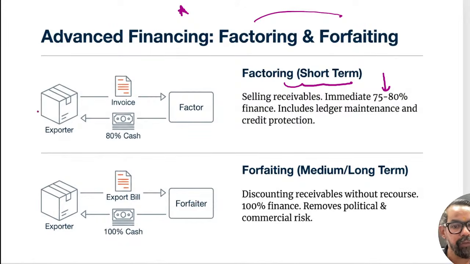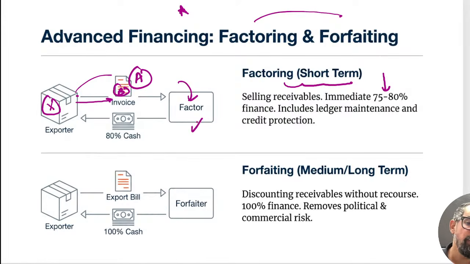So what we are doing basically, let's say there is an exporter. They did an export to country A, so we will immediately provide 80% or 75% of that amount, so he can prepare for other trade. Then once that bill is realized, we will get the remaining amount. We will be charging the fee also. Then they did B, again, then C. So all the accounts, all the transactions of this exporter are handled by a single bank, that is called the factor in this case. It can be with or without recourse. So 75 to 80% finance includes ledger management and credit protection also.